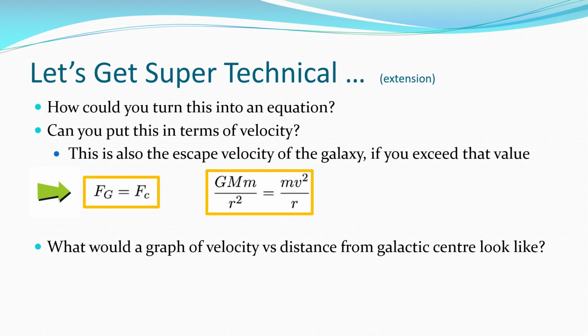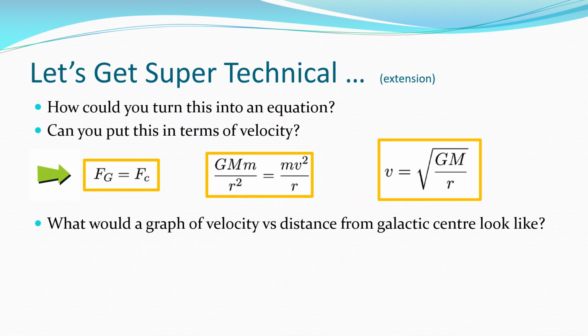And then what would this graph actually look like is what we want to end up doing. If I rearrange this formula, I end up with this one, where as my radius increases, my velocity should start to decrease. Think about it: if the bottom of a fraction gets bigger and bigger, then the value of that fraction gets smaller.